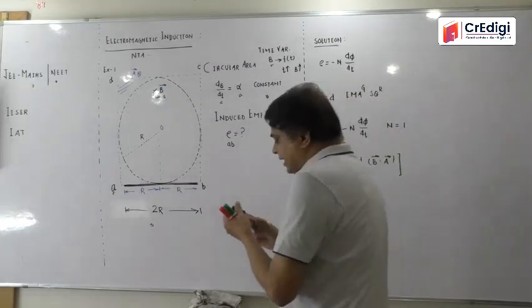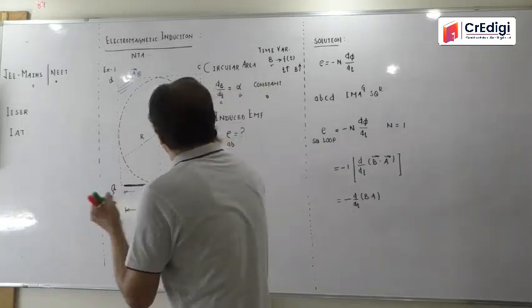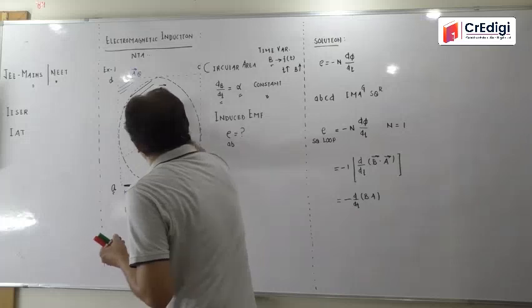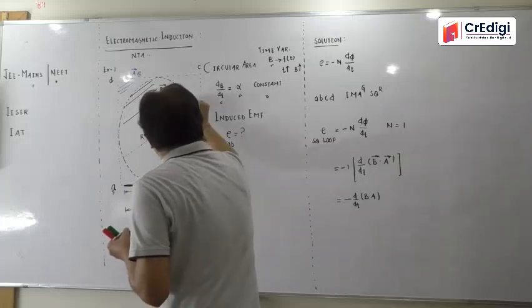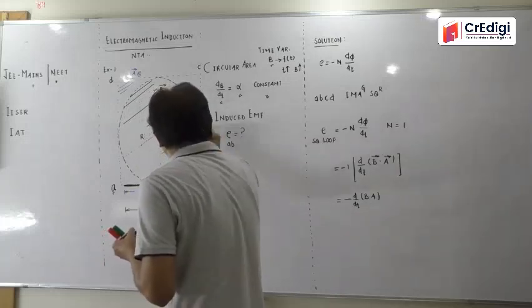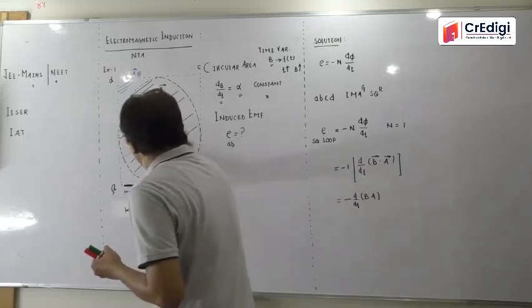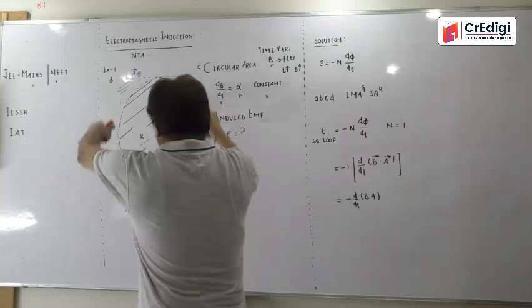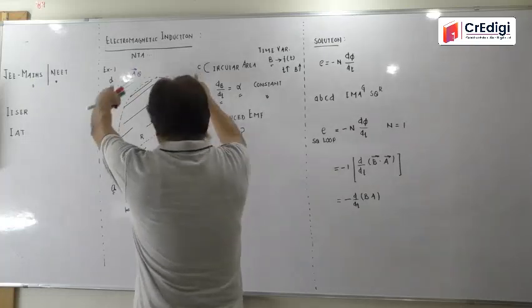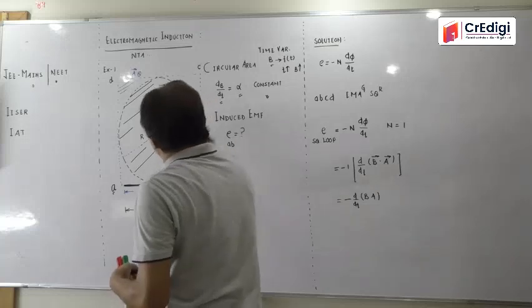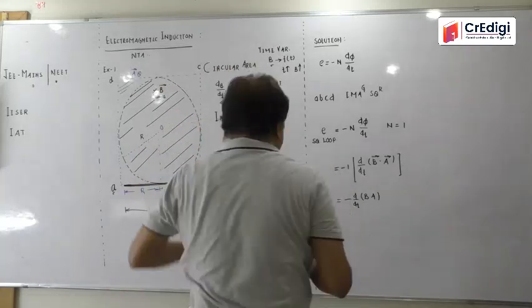Now what is going to happen? You can say quite easily that as far as magnetic field is concerned, it is only in this circular area. So magnetic field is appearing only in the circular area. Outside the circular area there is no magnetic field. So if you are interested to find the flux through the square loop, that time magnetic field is only in the area of the circle.